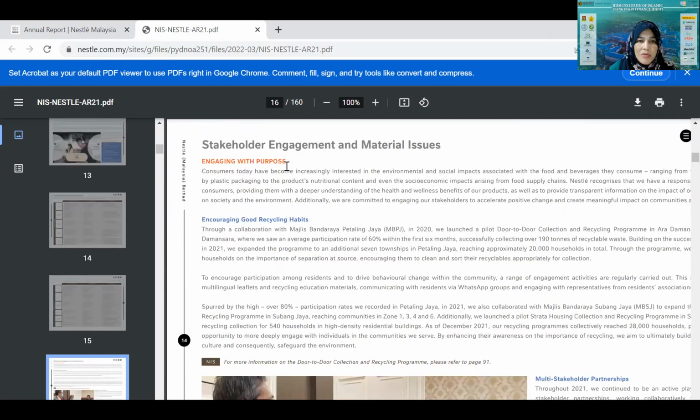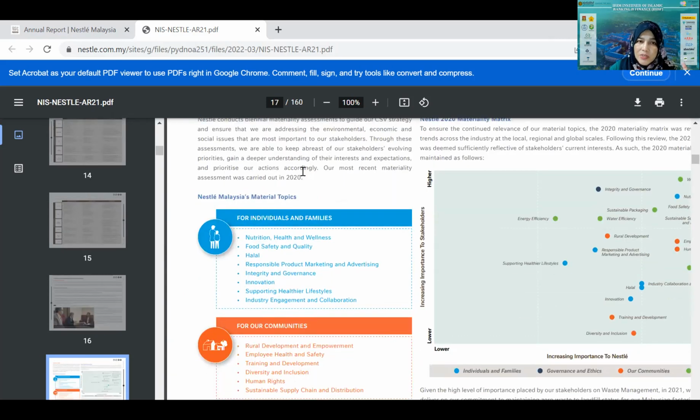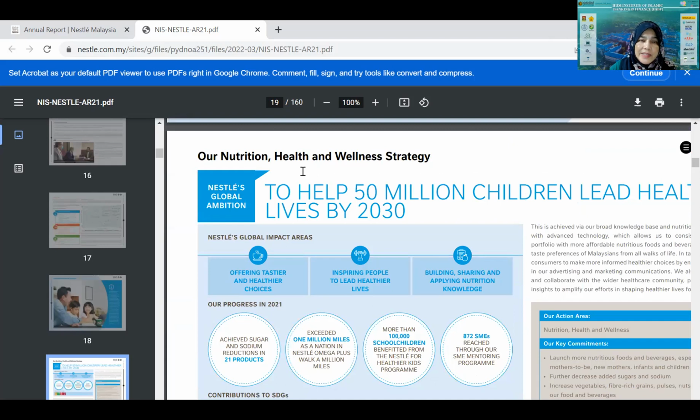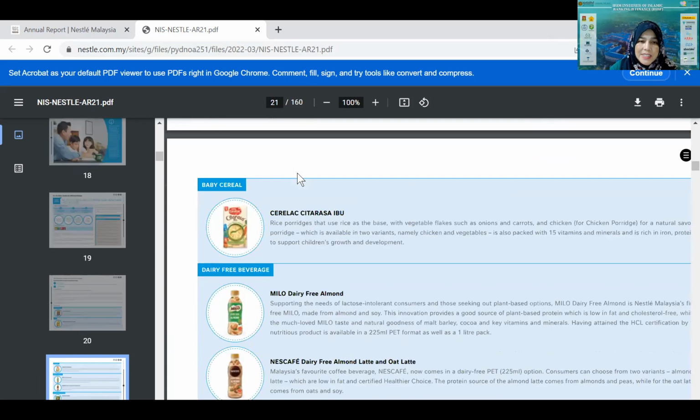This is about stakeholder engagement, how they engage with the stakeholders, the customers, the society living in their areas. And of course, during COVID-19, Nestle is one of the companies that did a lot to help the people. For example, they gave free food to those who commute via the electronic train system in Malaysia. Whoever commutes via ETS, they will give free food as well, one pack of food. So Nestle did a lot of corporate social responsibility, CSR.